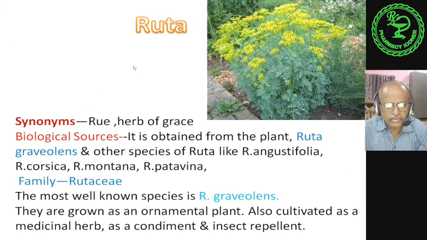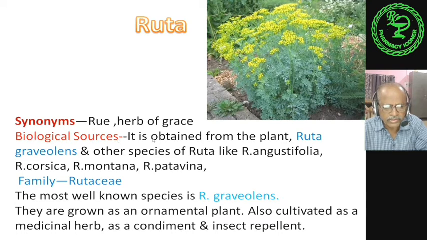Then we will discuss ruta. Ruta is generally an ornamental plant, but it has some medicinal value. The synonyms are rue and herb of grace.